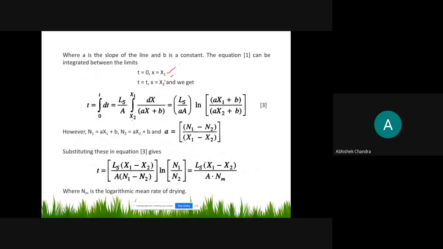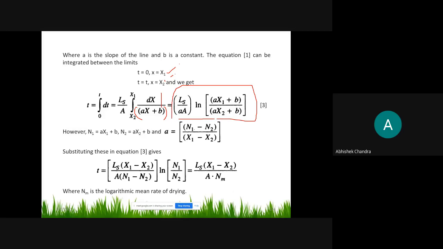तो after integration, देखो, this is the value you put, ये put कर दिया गया है in place of n, and then integrate, तो you can get, देखो, t equals 1 by a ln of (a x1 plus b) upon (a x2 plus b) after putting the integration limit. You already learned this type of integration in reaction engineering or in mathematics also. तो ये simply you can get this integration. तो ये value this you will get.